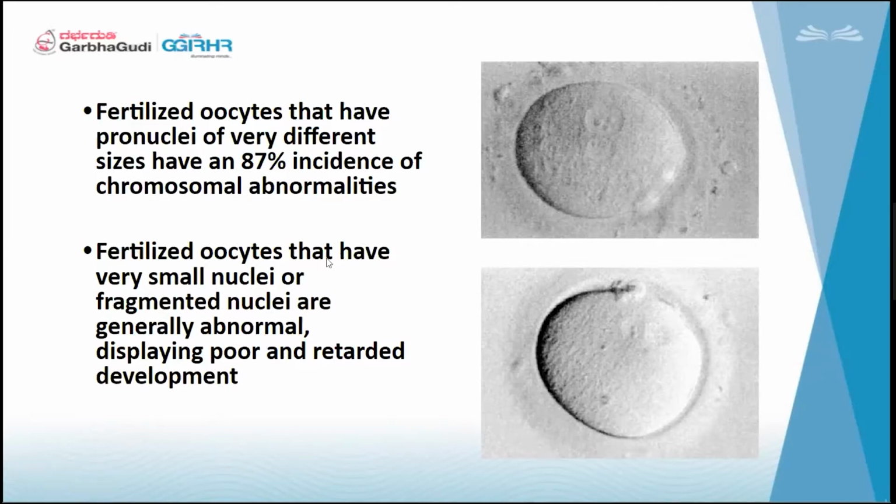Fertilized oocytes that have very small pronuclei or fragmented nuclei, or are generally abnormal, display poor and retarded development. So poor and retarded development is also seen. Here it is not clearly visible, it is small. One is small, the other one is big.